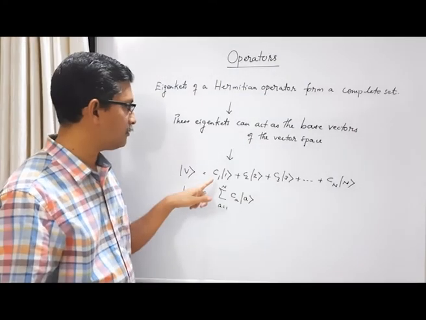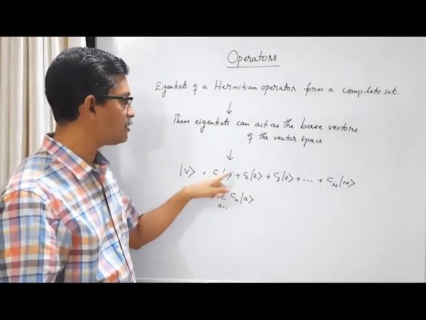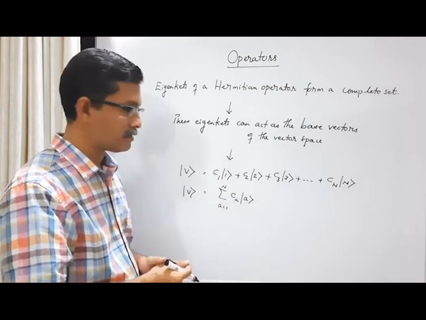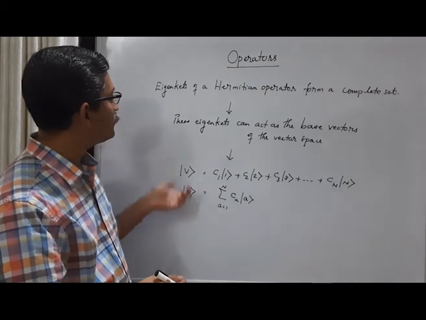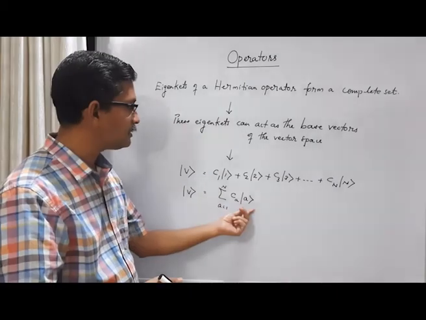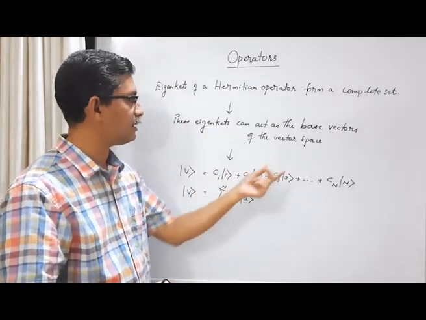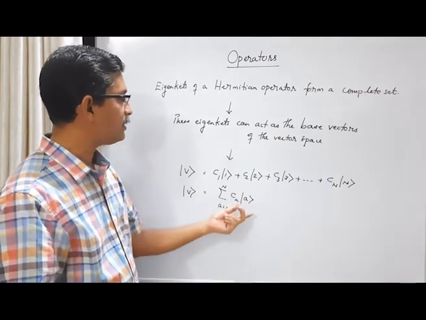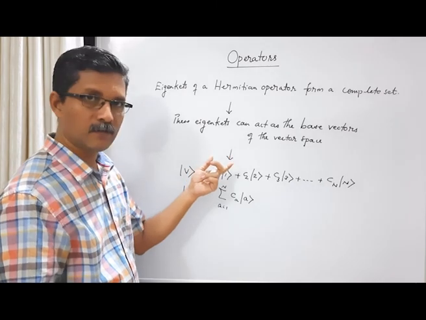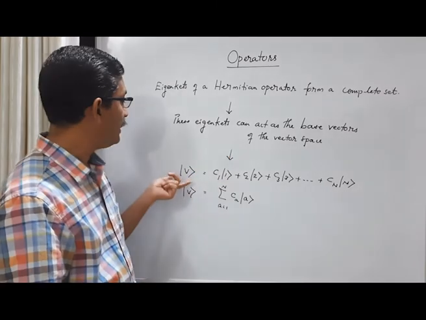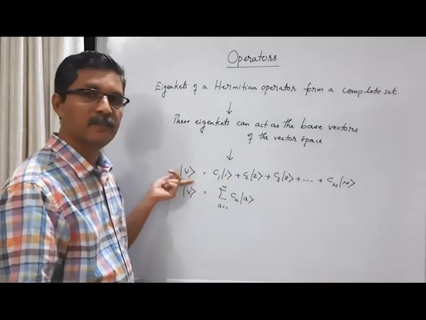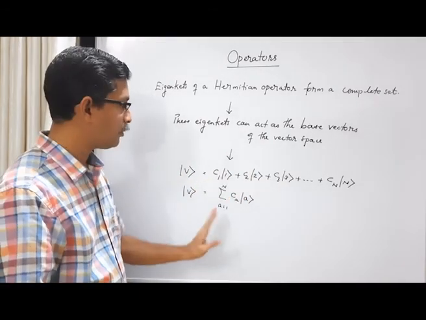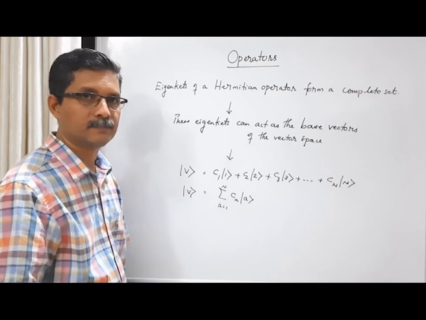Where these coefficients C1, C2, C3, etc., Cn are all in general complex coefficients. So if these eigenkets, ket 1, ket 2, ket 3, etc., are the eigenkets of a Hermitian operator, they form a complete set. That means they can act as the base vectors of the vector space, which means that any general vector in the vector space can be expressed as a linear combination of these eigenkets, where the coefficients are in general complex.